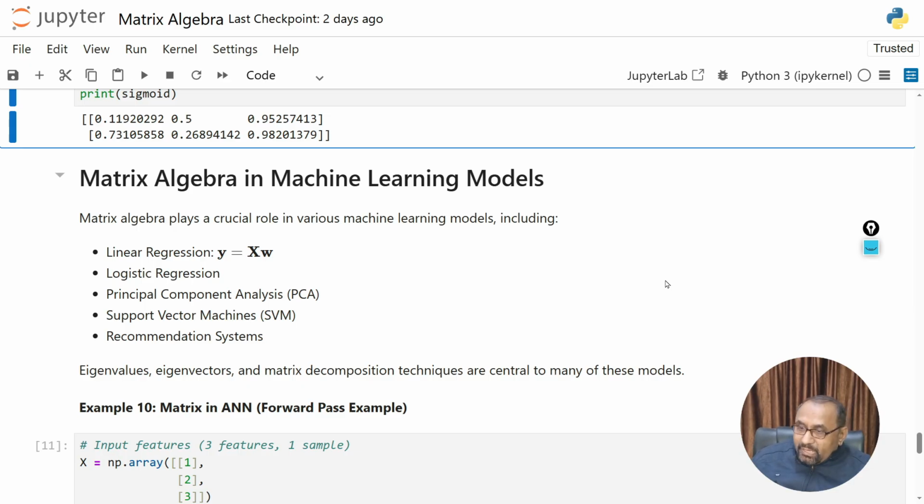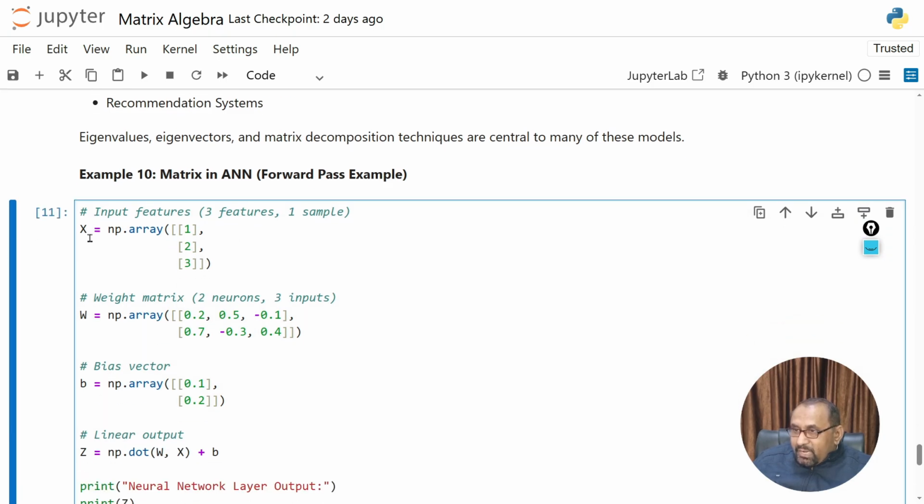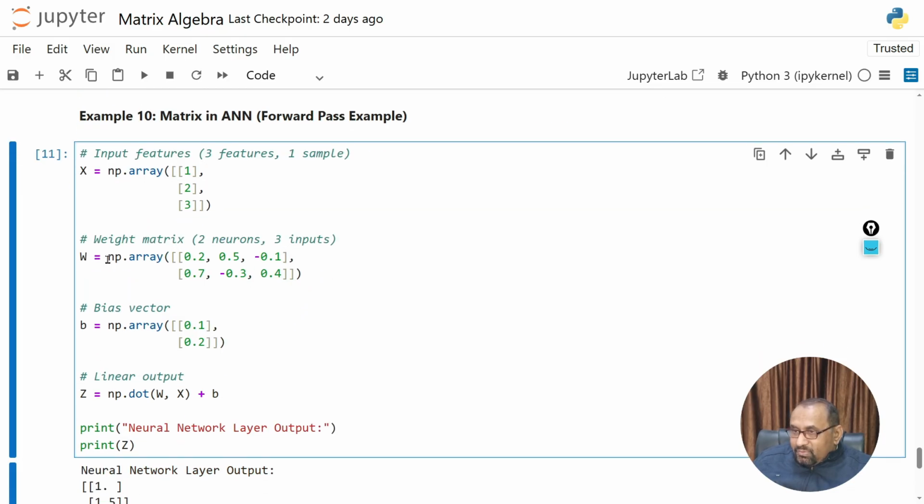Here you can see example 10, matrix in ANN, a forward pass example. First we require input features. We take 3 features and 1 sample only: 1, 2, 3. Then w is the weight matrix, np.array 0.2, 0.5, -0.1, 0.7, -0.3 and 0.4. So 2 neurons are there and 3 inputs are there, so this is a 2 by 3 matrix.